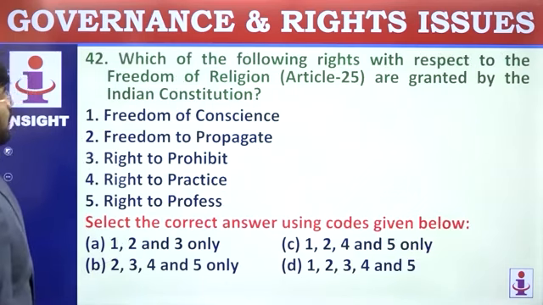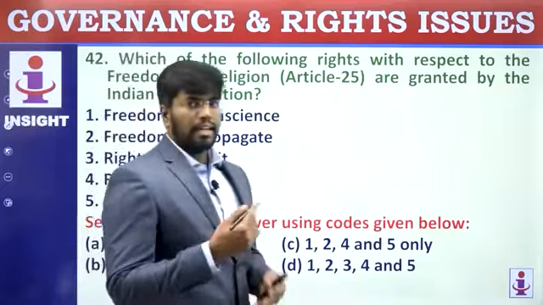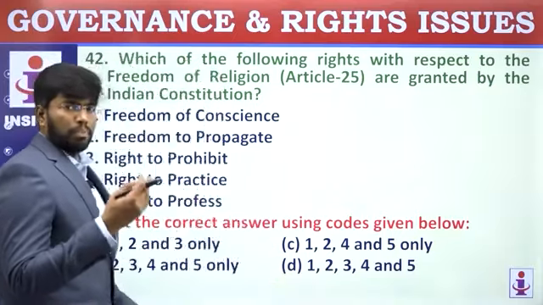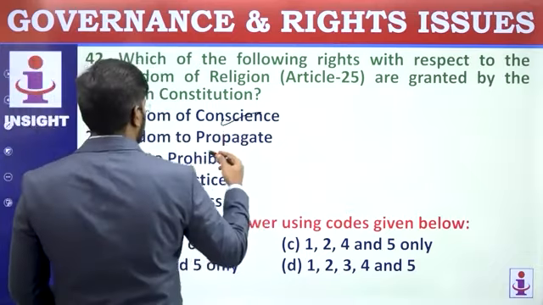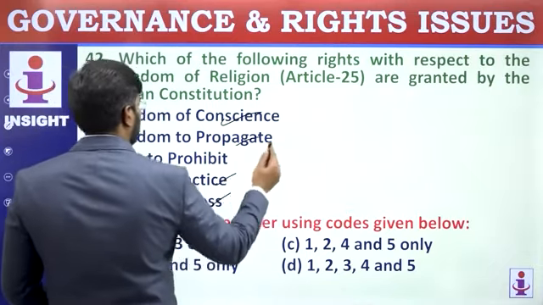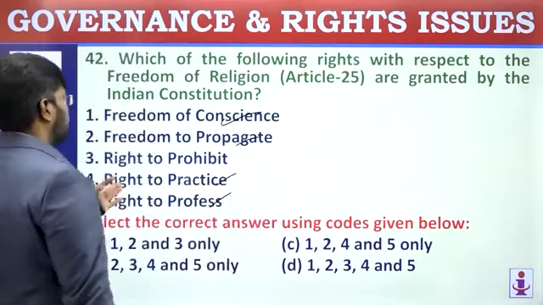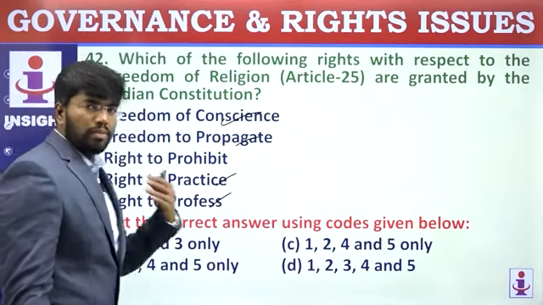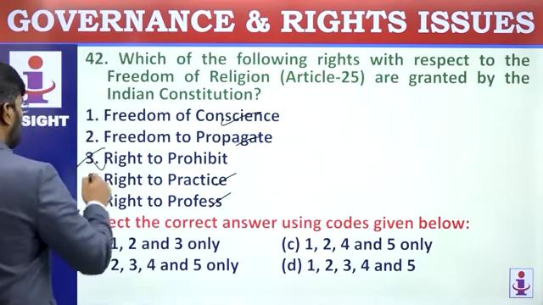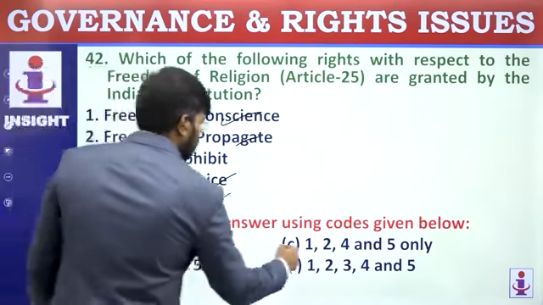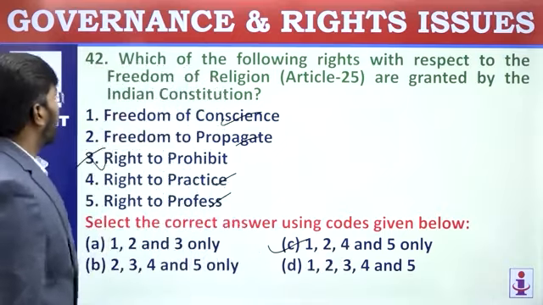Which of the following rights with respect to freedom of religion, Article 25, are granted by the Indian Constitution? Freedom of religion. Just try to recite the article, it will come. Freedom of conscience to profess, practice and propagate. Three things. And the right to prohibit? In that article, there is no word called right to prohibit. Remove the third one. 1, 2, 4, 5. Let's see. It's an easy question.